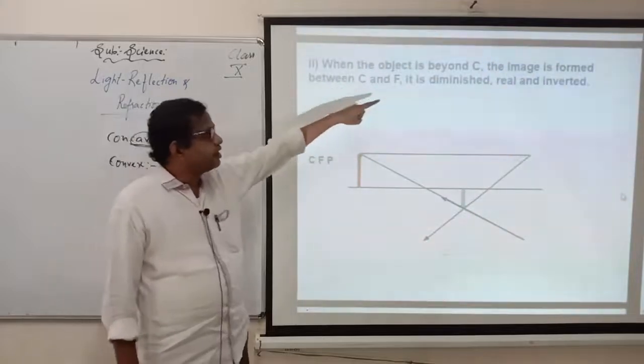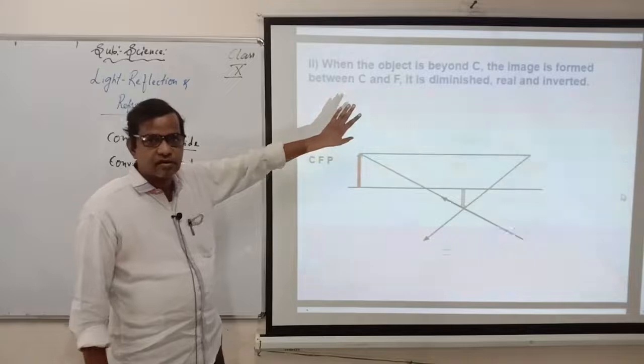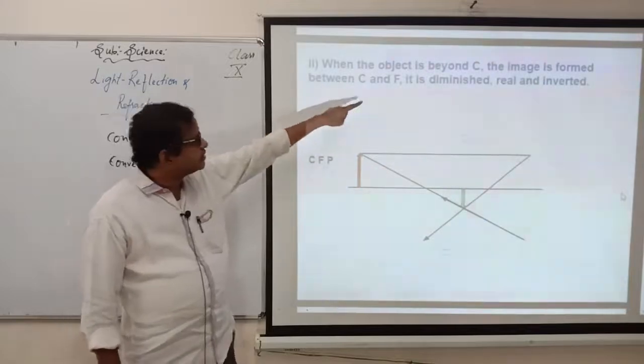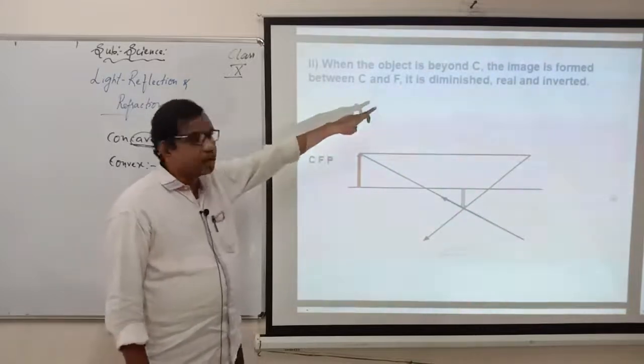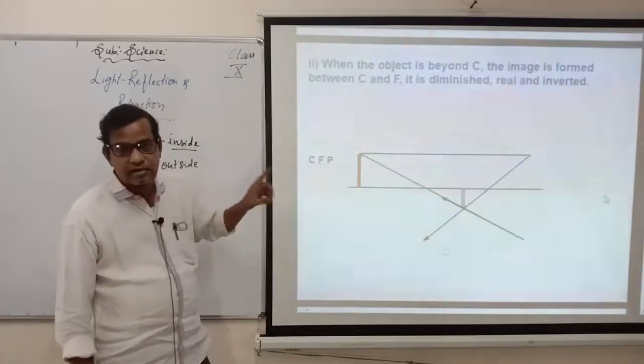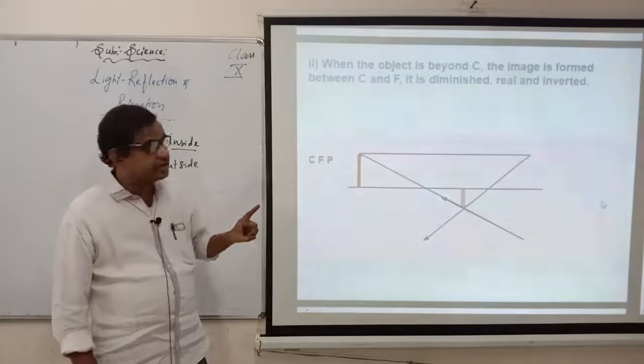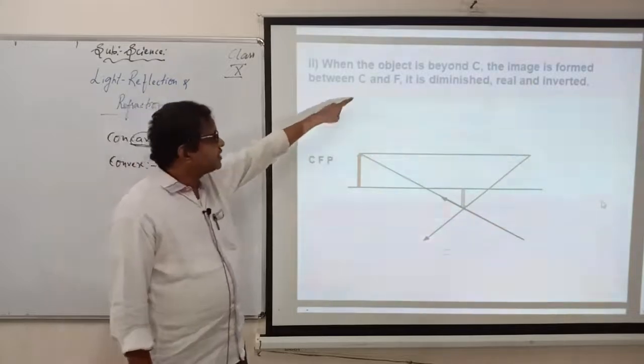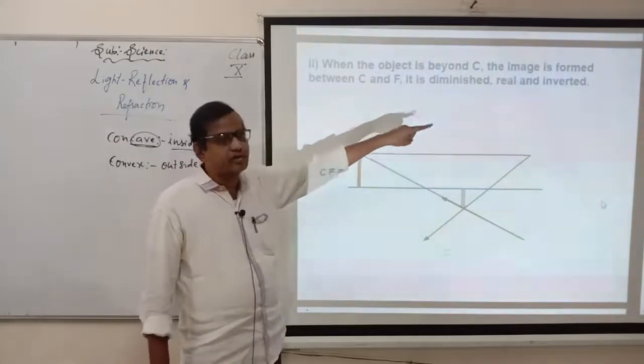When the object is beyond C, this is also not there for you, just for your information. When the object is beyond C, you know what C is. If you don't know the meaning of C, it is the center of curvature. The image formed is between C and F. It is diminished, real and inverted.